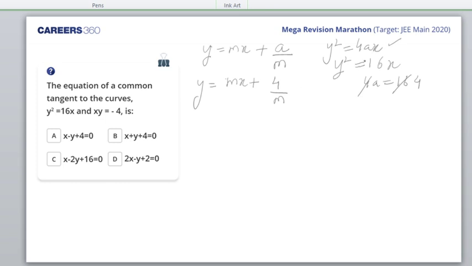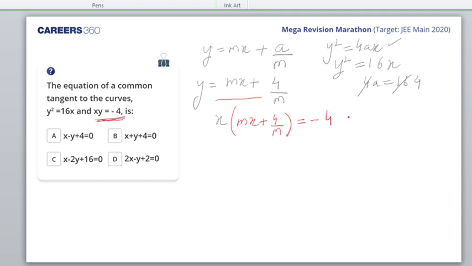And if this is also a tangent to this hyperbola, then this line and this hyperbola should have only one point of intersection. Do you all understand? So I substitute this y in the hyperbola, solving the hyperbola and this line together: x into (mx plus 4 by m) is equal to minus 4.